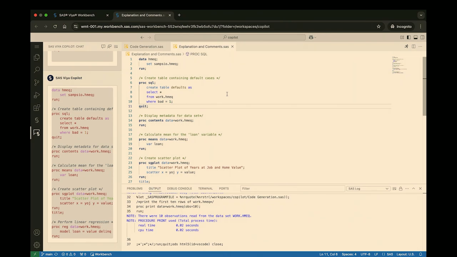I also wanted to point out the try zone. There we're going to have laptops set up with Workbench where you can go in and try out SAS Viya Copilot yourself. I'll have these exercises in addition to a couple other ones. So that's where I'm going to be camped out for the next couple days, so please feel free to find me over there. I'm happy to talk to you more about SAS Viya Copilot and SAS Code Assistance. But with that, I want to turn it over and ask if anybody has any questions.